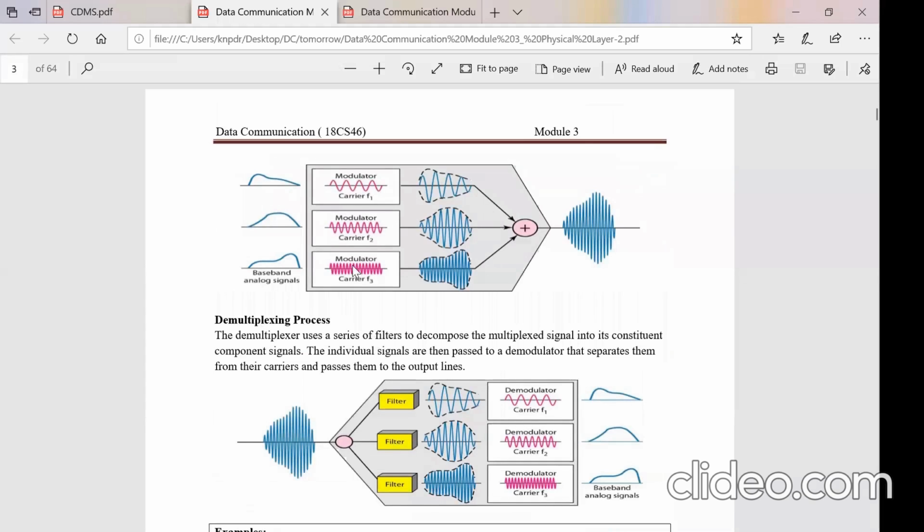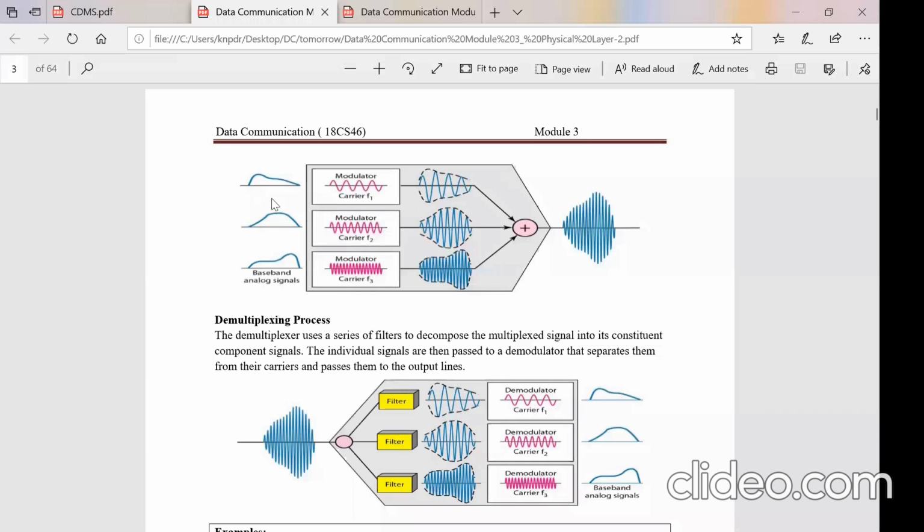In FDM, as you have seen, take the total available bandwidth, for example, 12 kilohertz. Each station's data has a bandwidth of 4 kilohertz. The 12 kilohertz is divided among the 3.